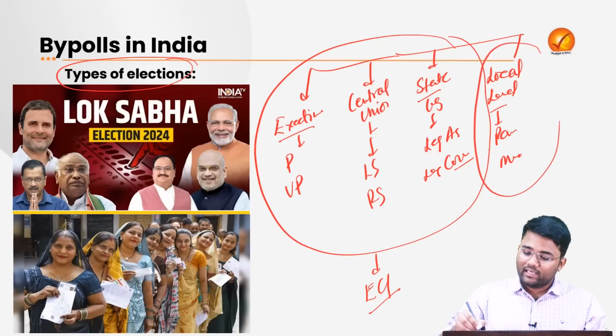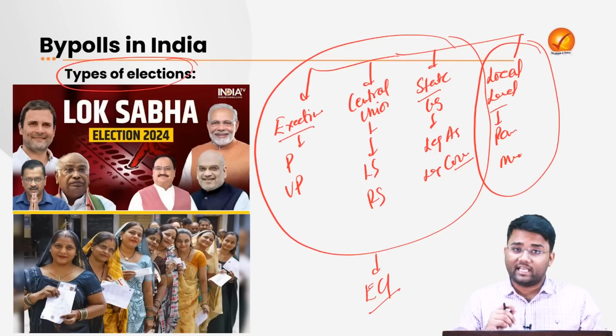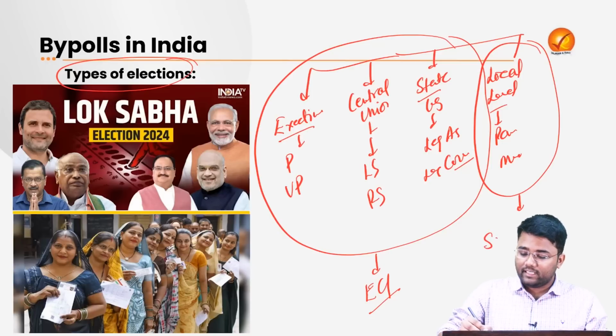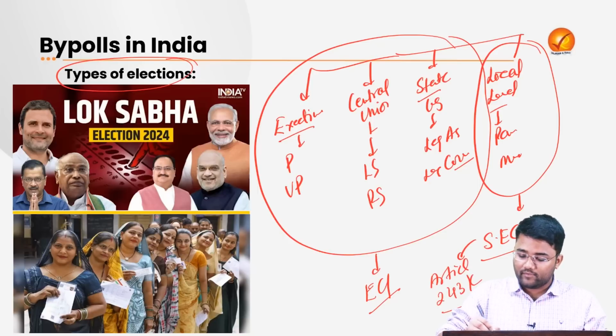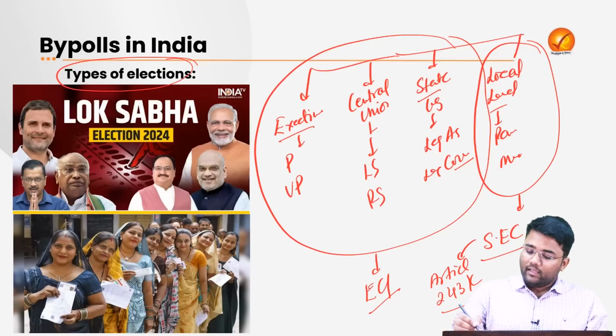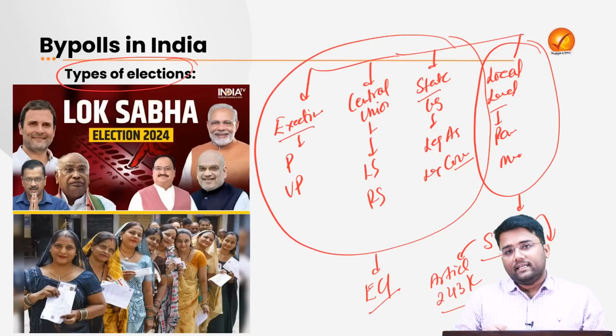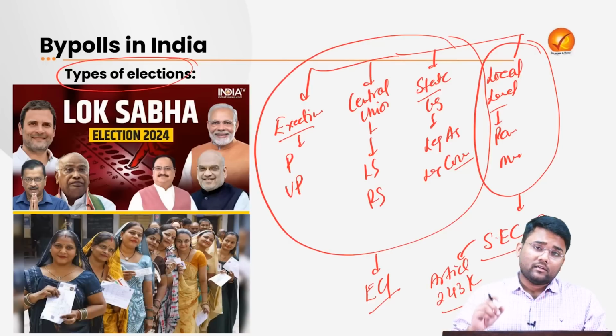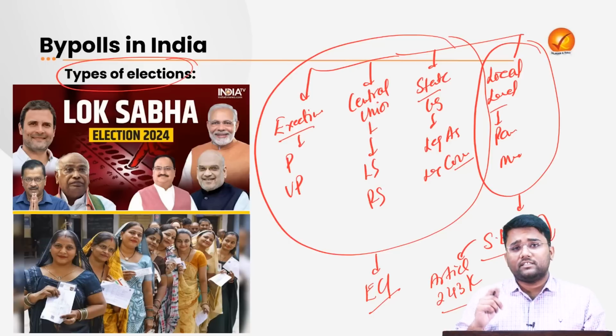And these local level elections, that is elections of panchayats or municipalities, at block level and district level, are all overseen by the State Election Commission, which is provided under Article 243K. These state election commissions were formed after the 73rd and 74th Constitutional Amendments of 1992.